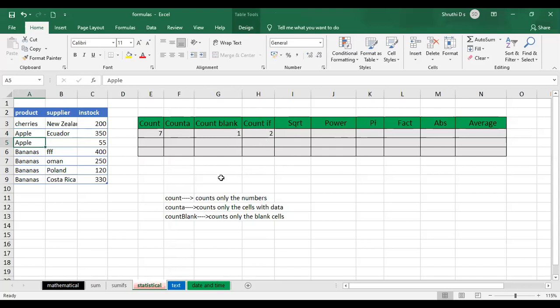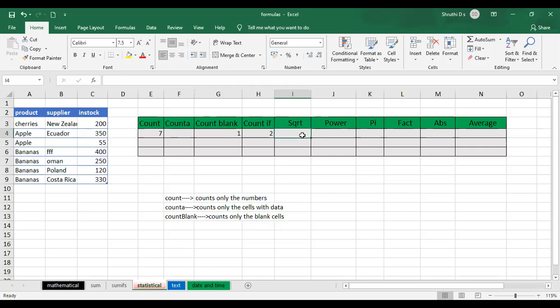So the COUNTIF function is going to count the number of cells according to the condition or the criteria which you have given in the function. This is about the different types of count functions. The first one gives the count of the numbers. The second one counts cells with data and will not consider any empty cell. The COUNTBLANK function counts the blank cells in the particular range. The COUNTIF function displays the count of the cells which satisfy the criteria. Now we have the next one as the square root function.